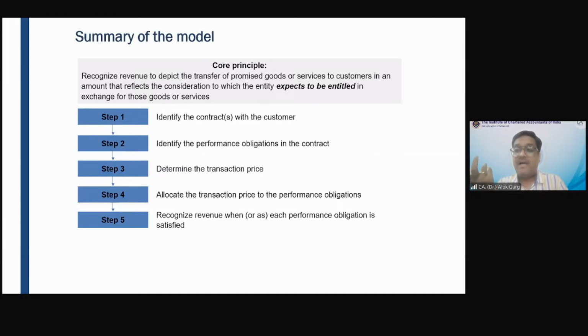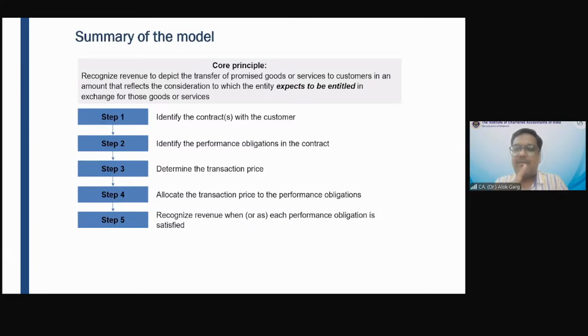When you are traveling by aeroplane and buying a ticket, you also get reward points, and with those reward points you get a right to purchase a ticket free of cost in the future.